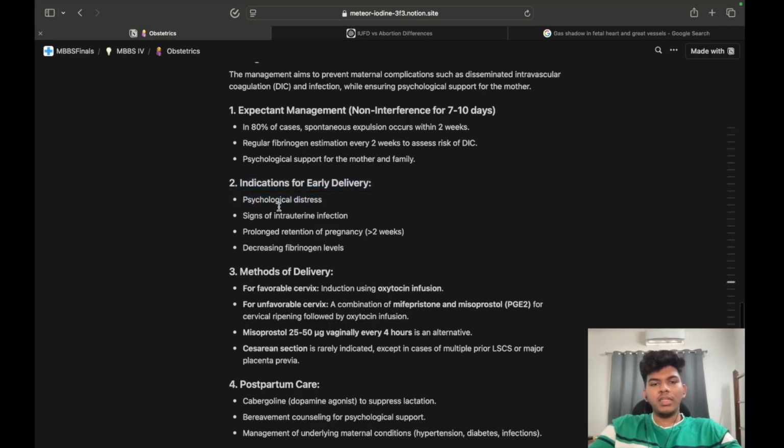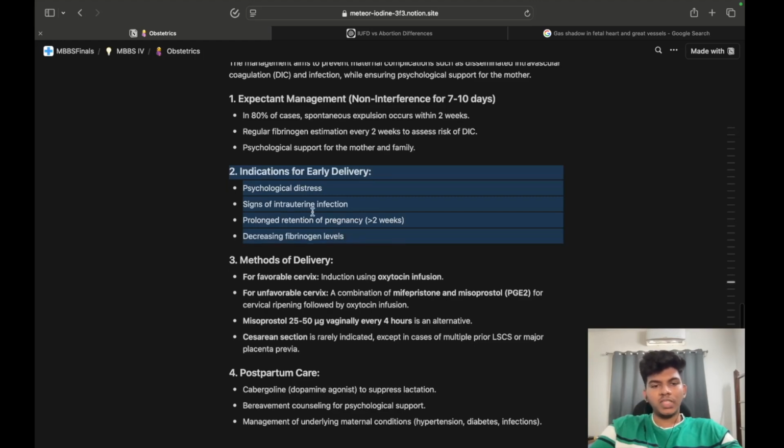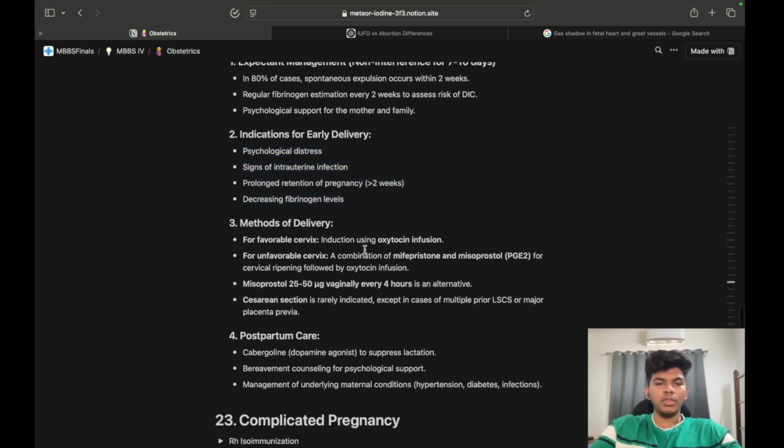Indications for early delivery: psychological distress, signs of intrauterine infection, prolonged retention of pregnancy, and decreasing fibrinogen levels.